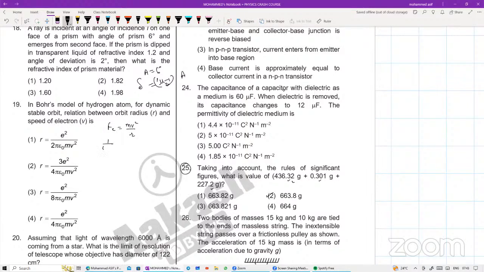Electrostatic force मतलब 1 by 4 pi epsilon naught into charge of electron q1 into q2, that is e into e, that is e square divided by r square, that is equals to m into v square divided by r. ये r square चला गया तो रेडियस आ गया मेरे पास, r is equals to e square divided by 4 pi epsilon naught into m into v square, isn't it? So what is an option right now for this one? Fourth one. Very good.